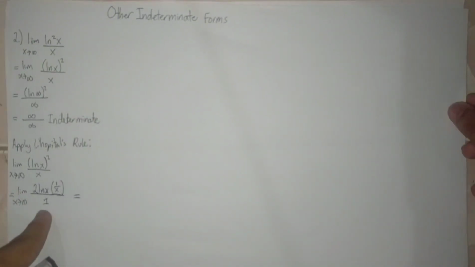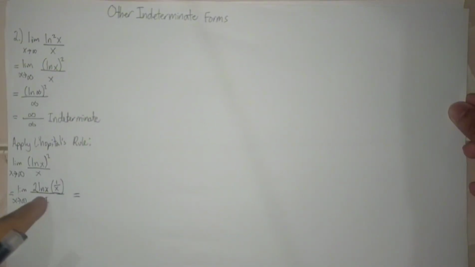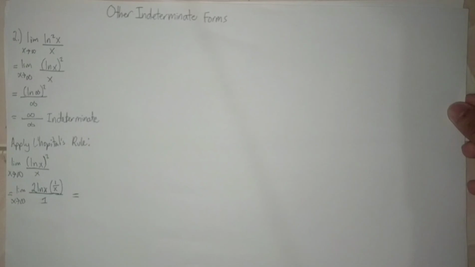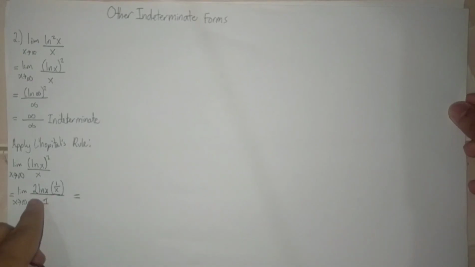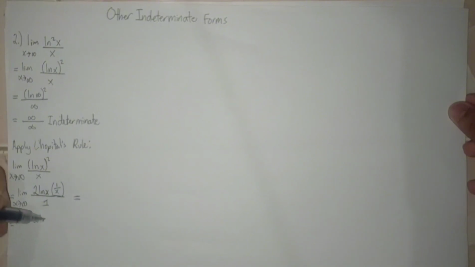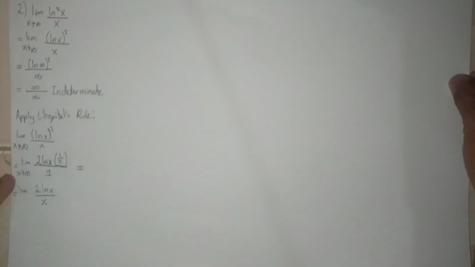Since it is over 1, we have only the numerator. Then simplifying, 2 ln x times 1 over x is the limit of 2 ln x over x as x approaches infinity.